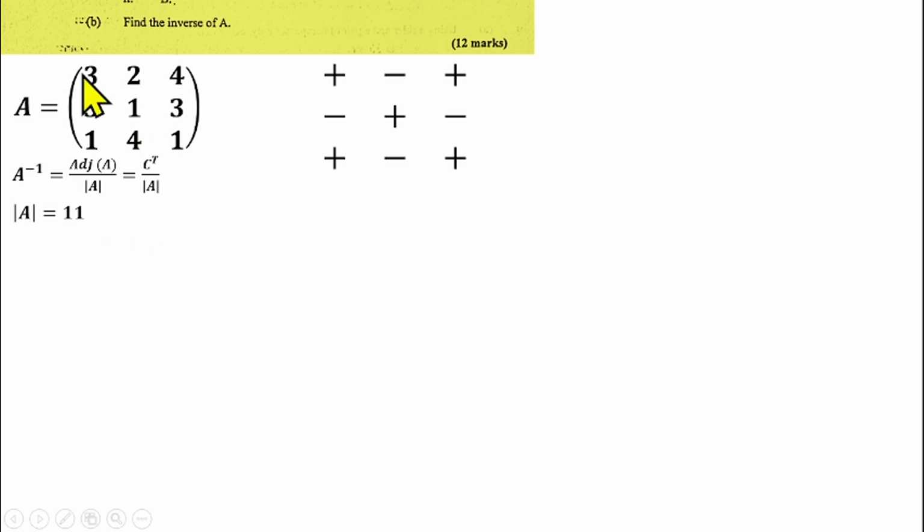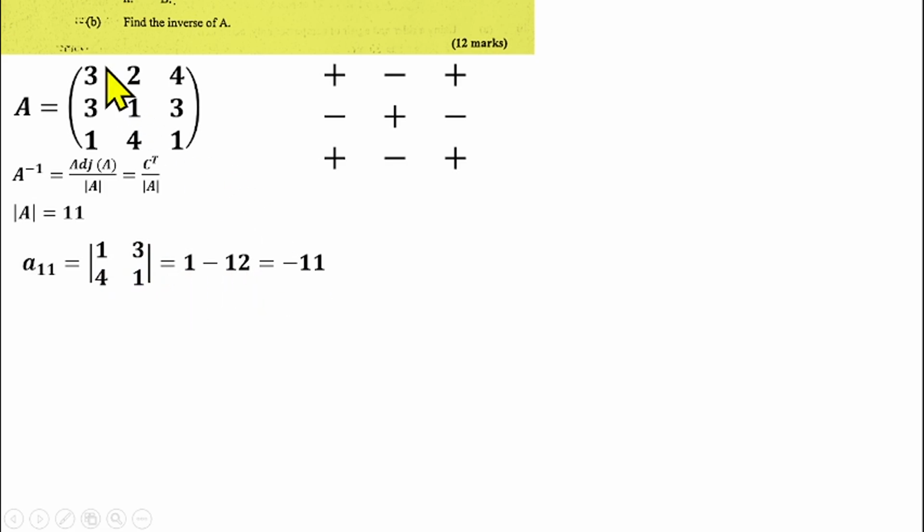Now let's start with the first one. To find the cofactor of A11, which is the element in the first row, first column, which is this 3, the positional sign is positive. Don't forget to write that. You have positive, so I don't need to rewrite that. Then I'll close the first row, first column, because the element here is in the first row, first column. I have 1, 3, 4, 1, which is what you're having here. And I'll find the determinant of this. That will be 1 times 1 minus 4 times 3, that gives us minus 12. You have 1 minus 12, that gives us minus 11.